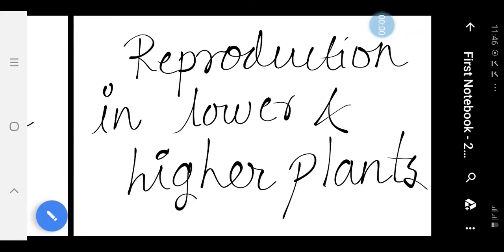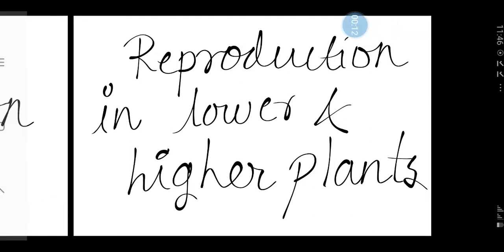Hello students, in the last part we studied the development of male and female gametophyte. Now in this part we will study pollination. You know the name of the chapter, that is reproduction in lower and higher plants.